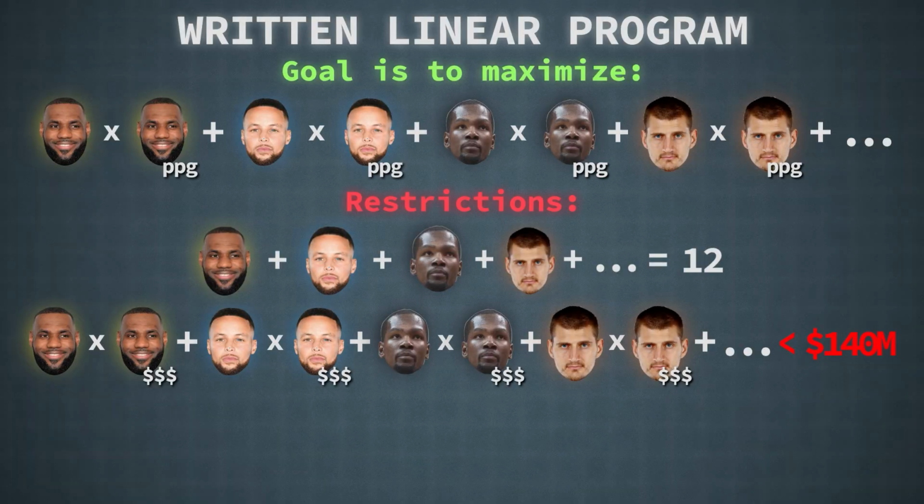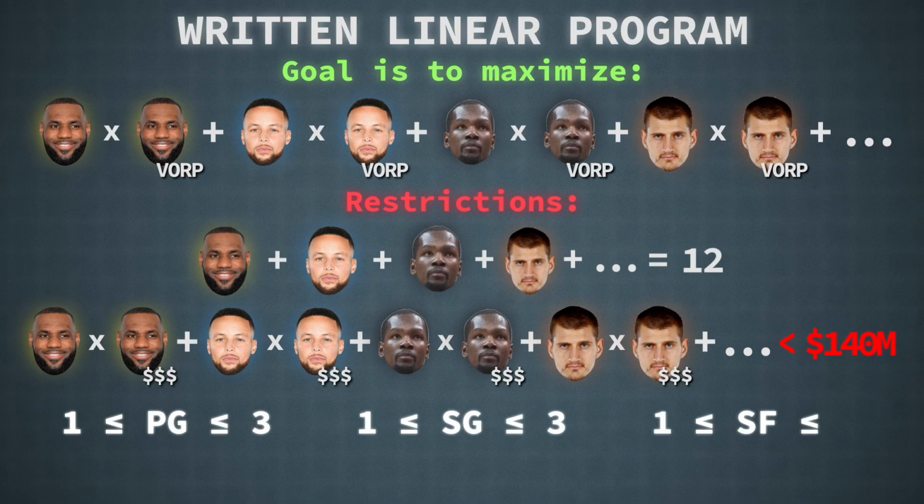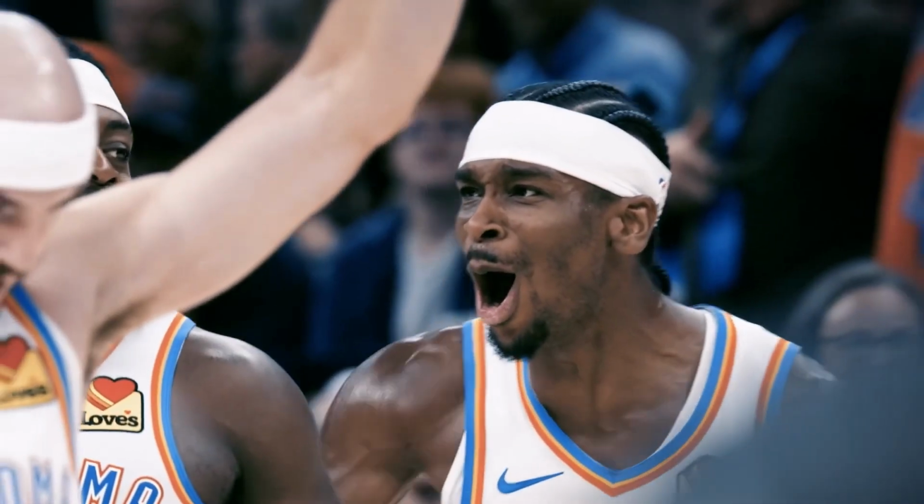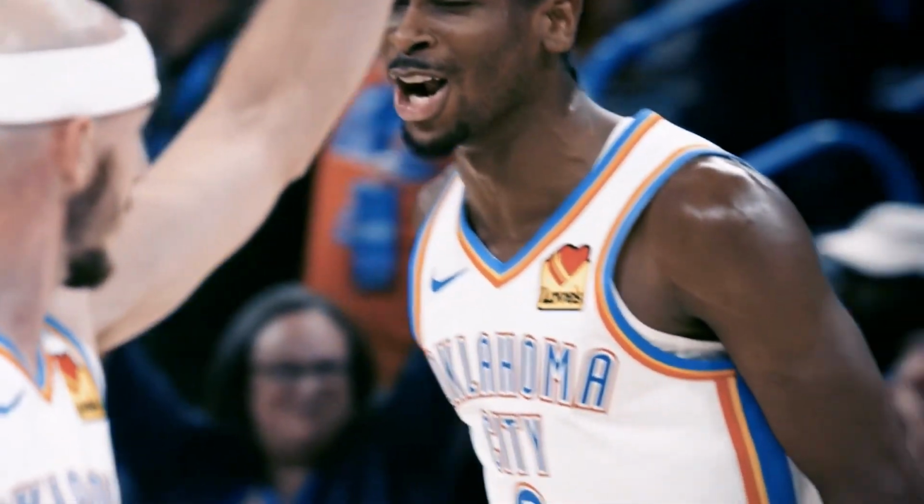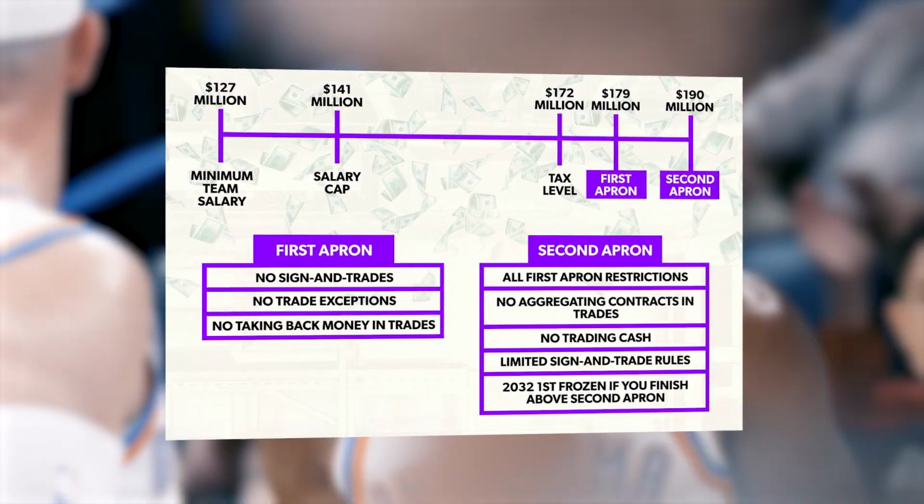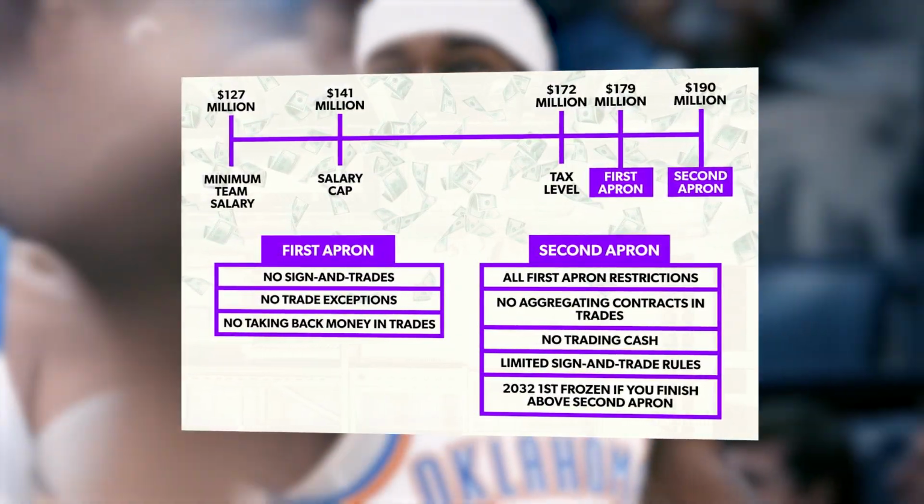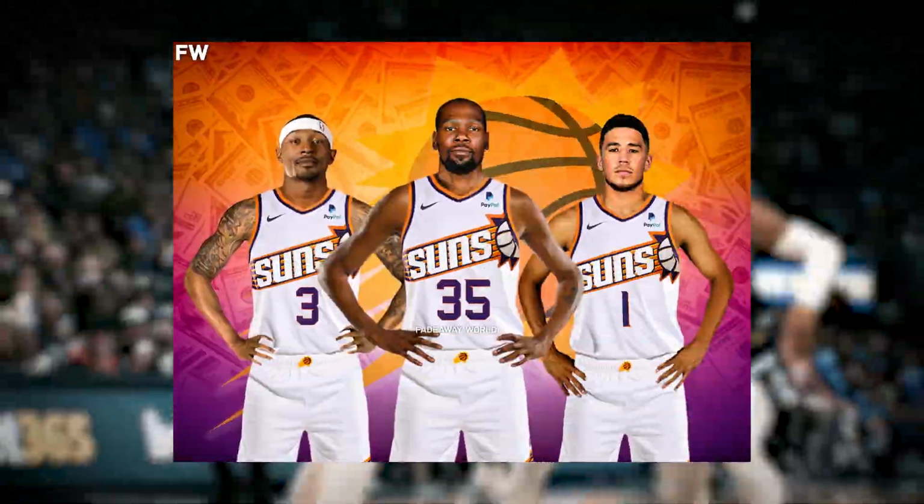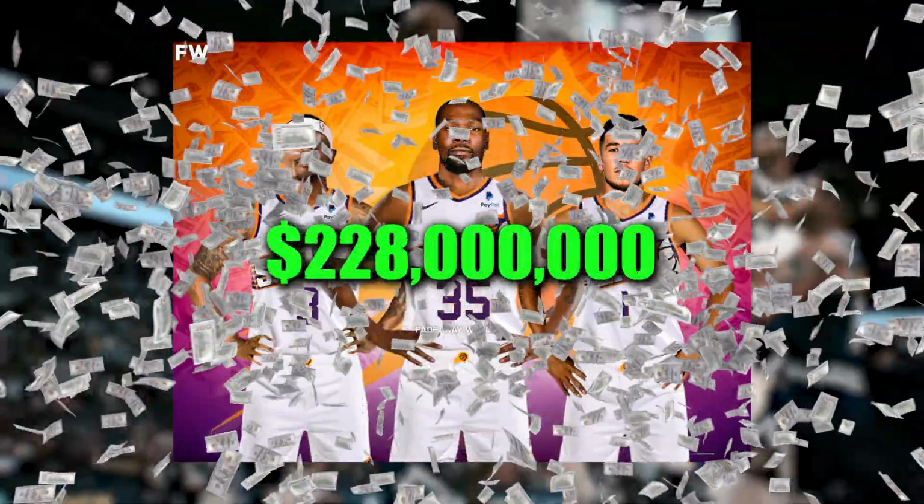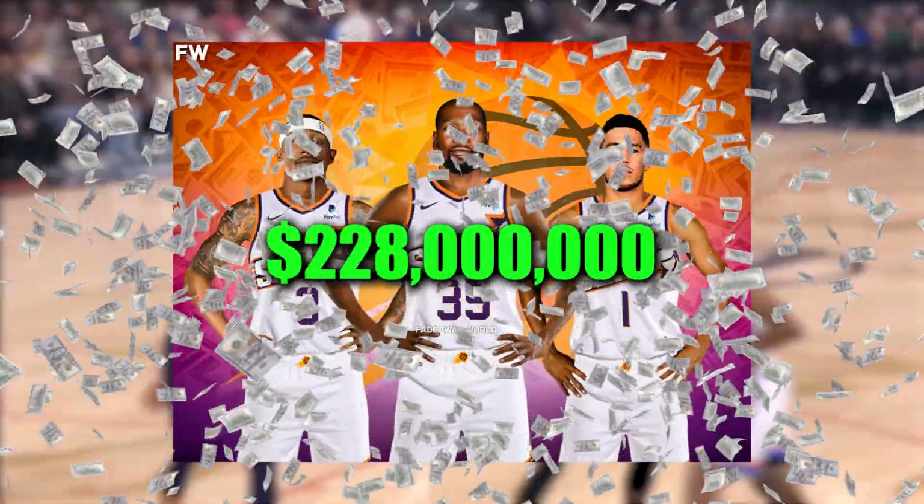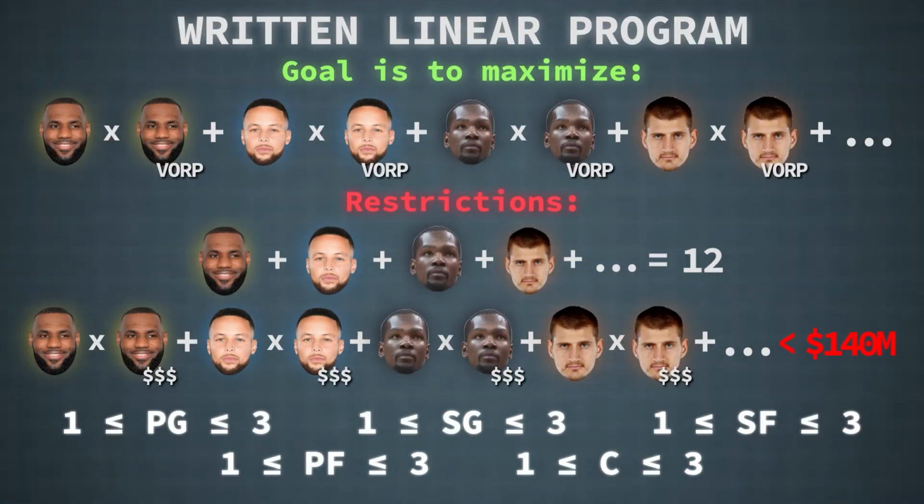So let's replace points per game with VORP in the linear program. And I'll also add some position limitations so that we must have at least one player of each role and a maximum of 3. Finally, the NBA salary cap is not really a hard limit, but the further above you go, the more limitations are put on your team. Last season, the Phoenix Suns spent the most money, $228 million, and anything above that would make the team essentially impossible to maintain. So I'll use that as my spending ceiling from now on.